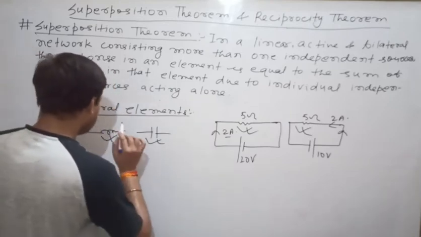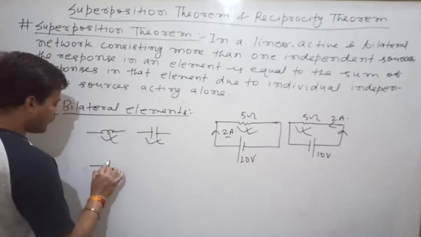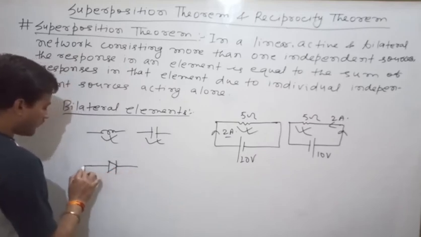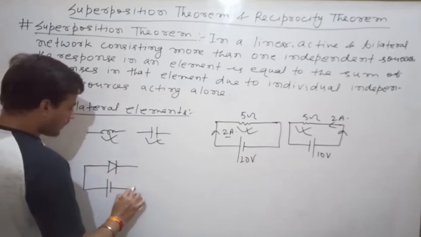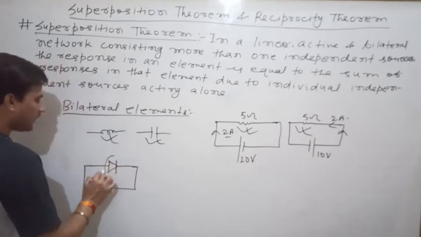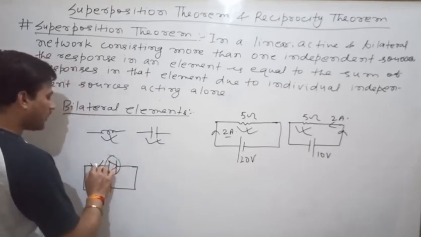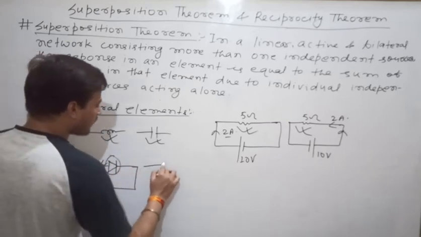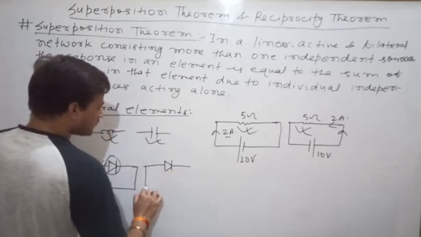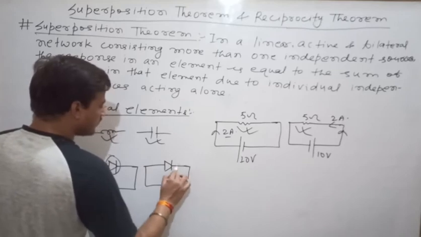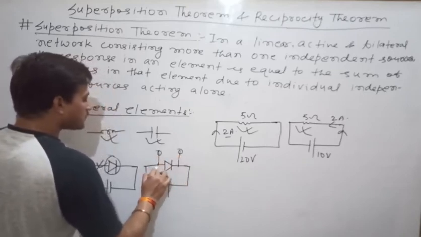Now let us see the example of diode. What happens in the case of a diode? If there is a diode in the circuit and you apply forward bias, then current will conduct. But once you apply reverse bias voltage, it will act as an open circuit.